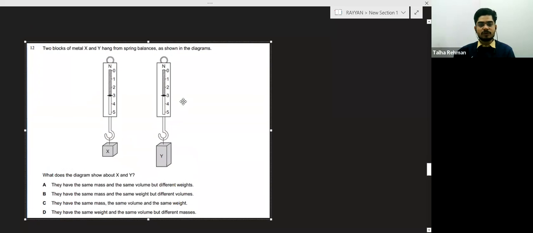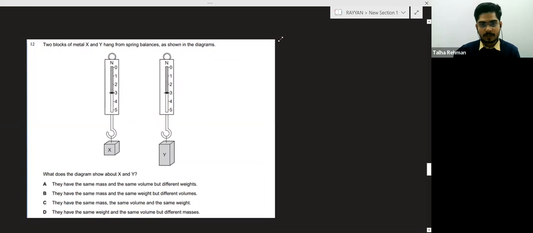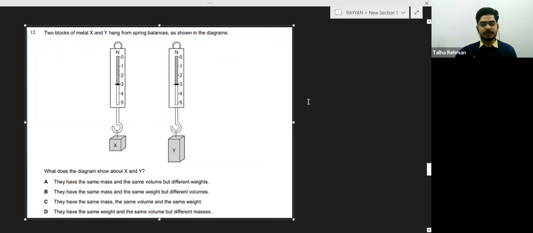Now try to solve this question. This is based on the spring balance.